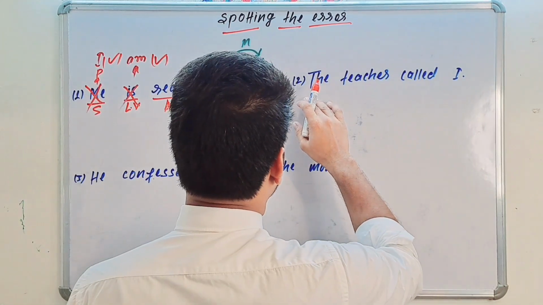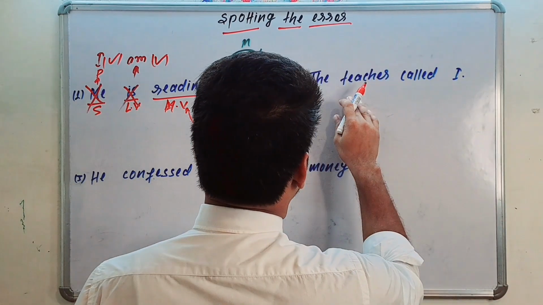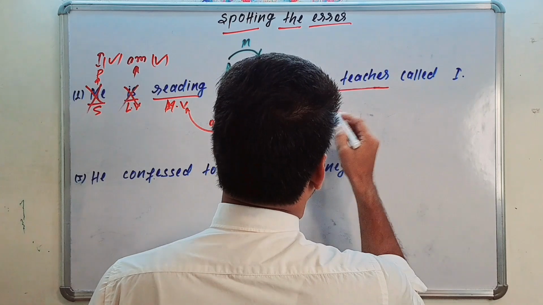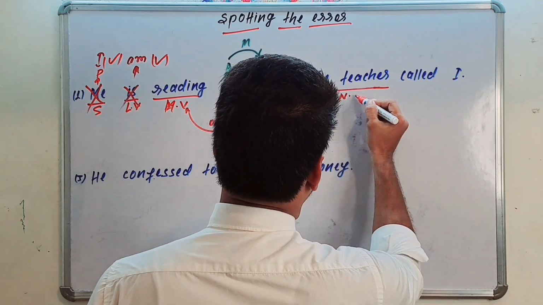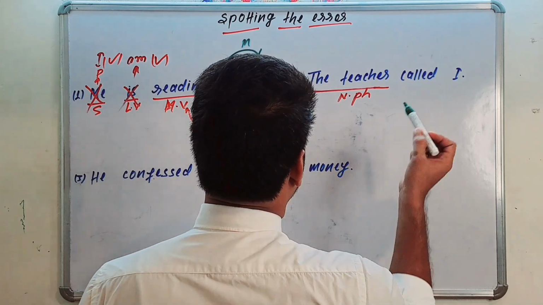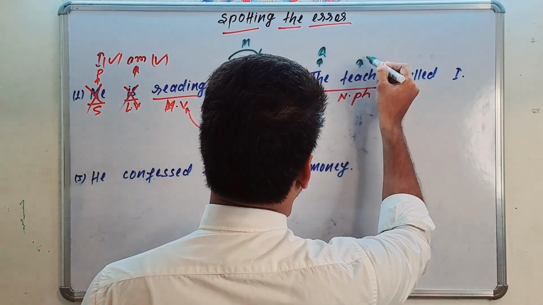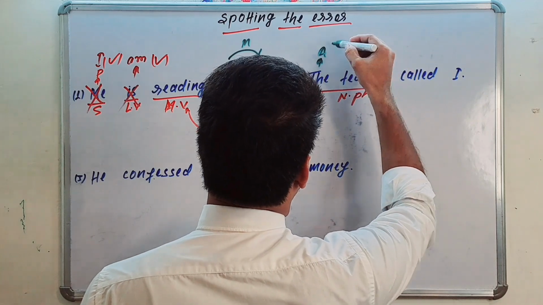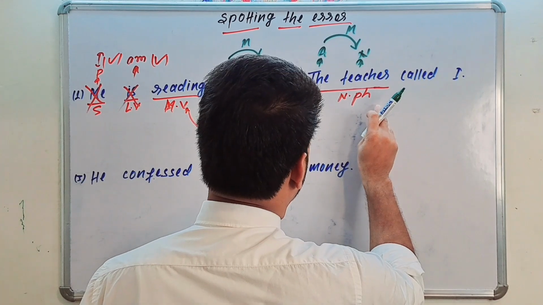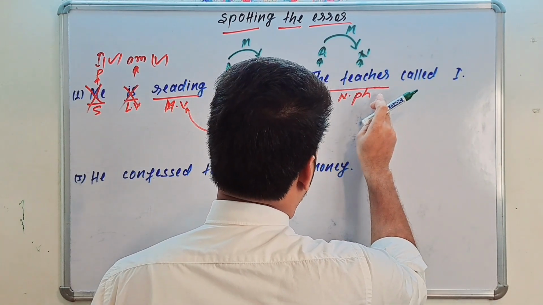Now here, second sentence: the teacher called I. The teacher is your noun phrase, and in that noun phrase, the is a definite article, and teacher is a noun which it modifies.